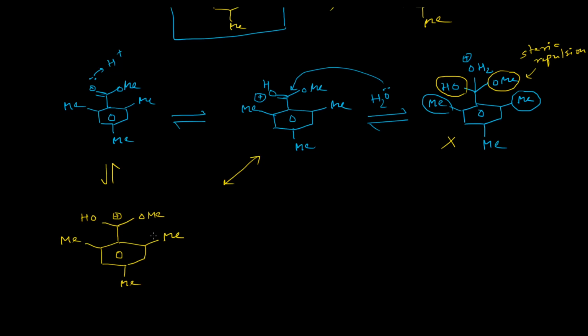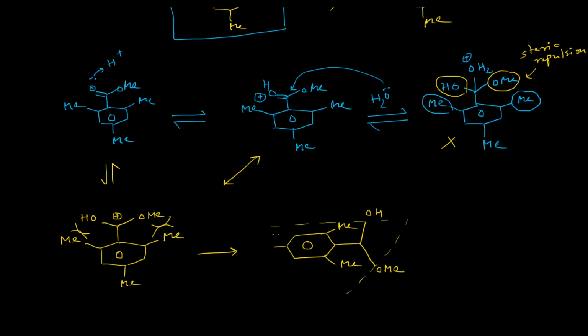So now this steric repulsion will force these OH and OMe groups to go out of plane. So how will it look? It will look like this. This OH and OMe will be perpendicular to this molecular plane.